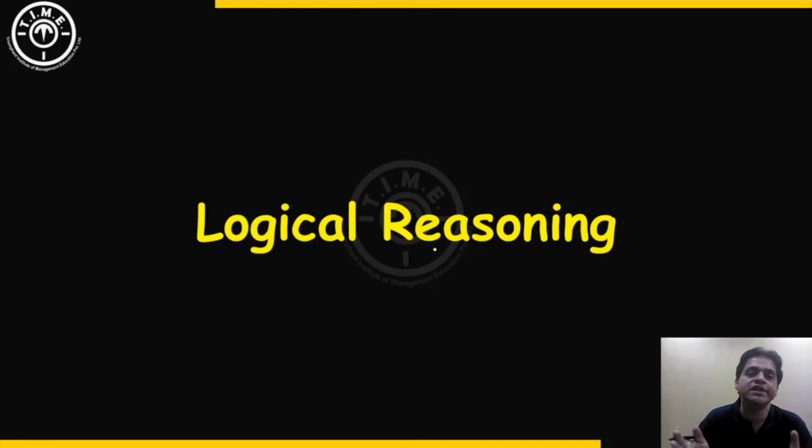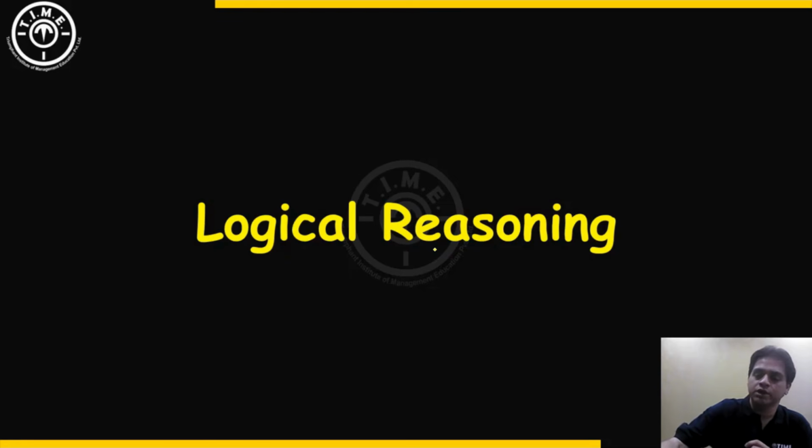Now, on some CET papers last year, it was observed that there were quant questions asked in the logical reasoning section. But in this slot 2 of 2026, there were no such quant questions at all. All questions in this section were proper logical reasoning questions only.